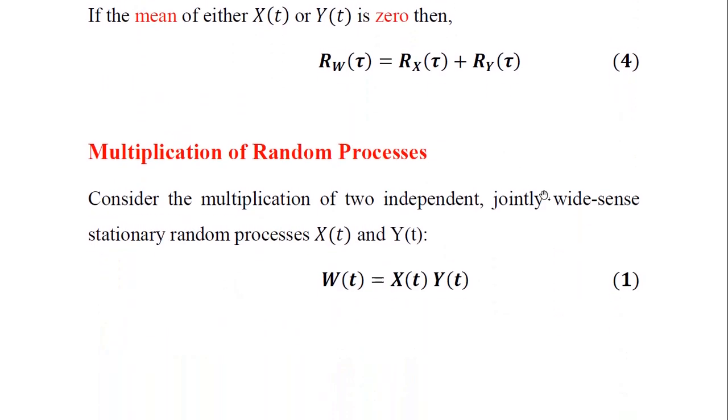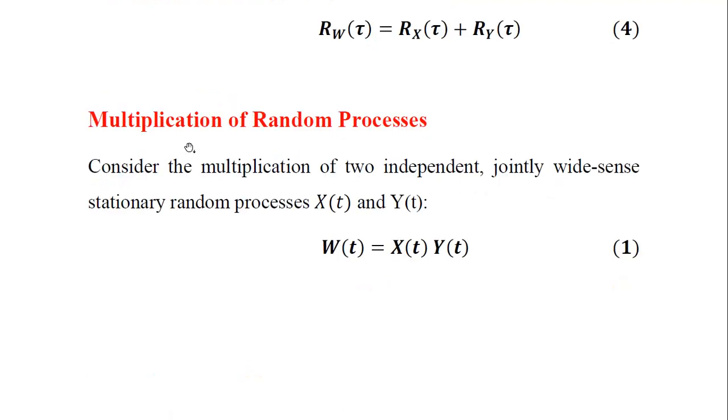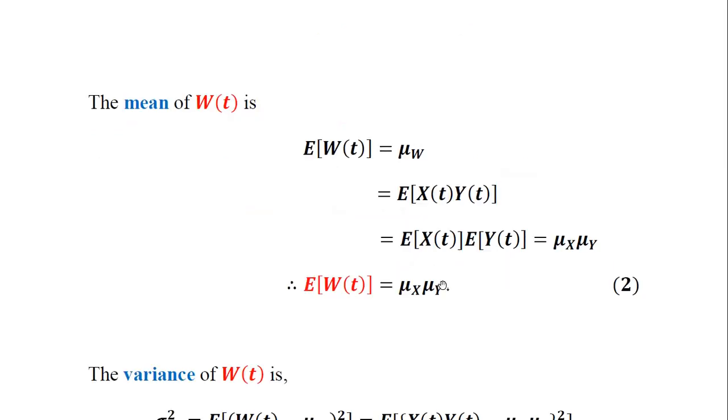Next topic will focus on the product, or multiplication, of random processes. Again, we'll consider the multiplication of two independent, jointly wide sense stationary random processes x and y as before. This time we have a product or multiplication operator in equation number 1. We will retain the resultant random process to be W. So W of t is equal to x of t multiplied with y of t, where x and y are two separate random processes and they are independent and jointly wide sense stationary in nature.